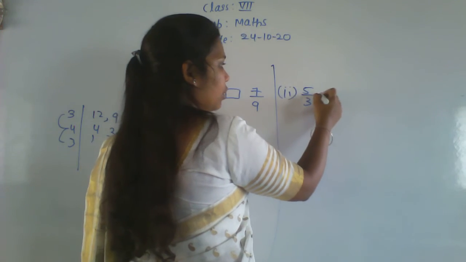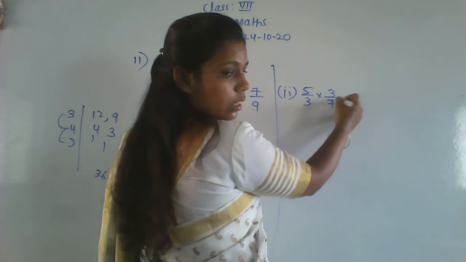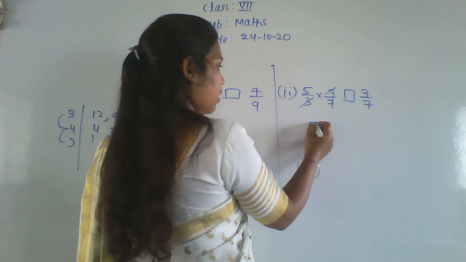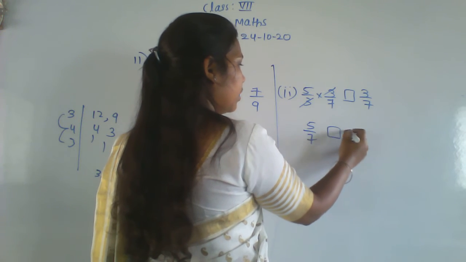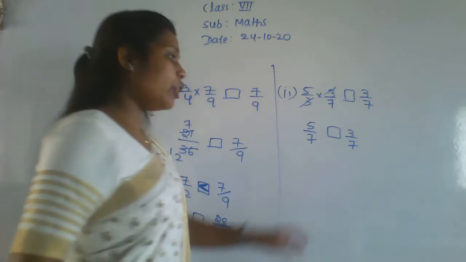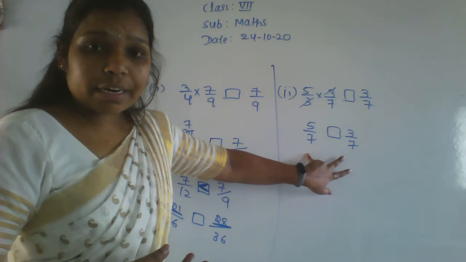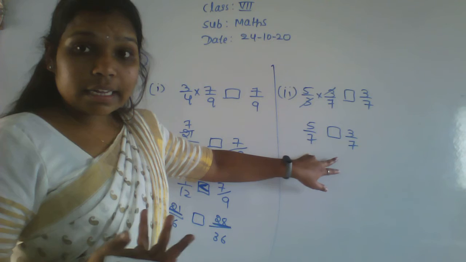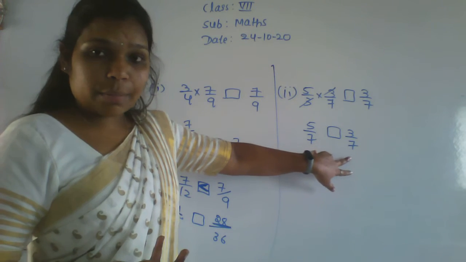5 by 3 into 3 by 7, and here 3 by 7 is there. The 3s cancel here, giving 5 by 7 and here 3 by 7. Both the denominators are the same. So it is not necessary to take an LCM, because both denominators are the same.